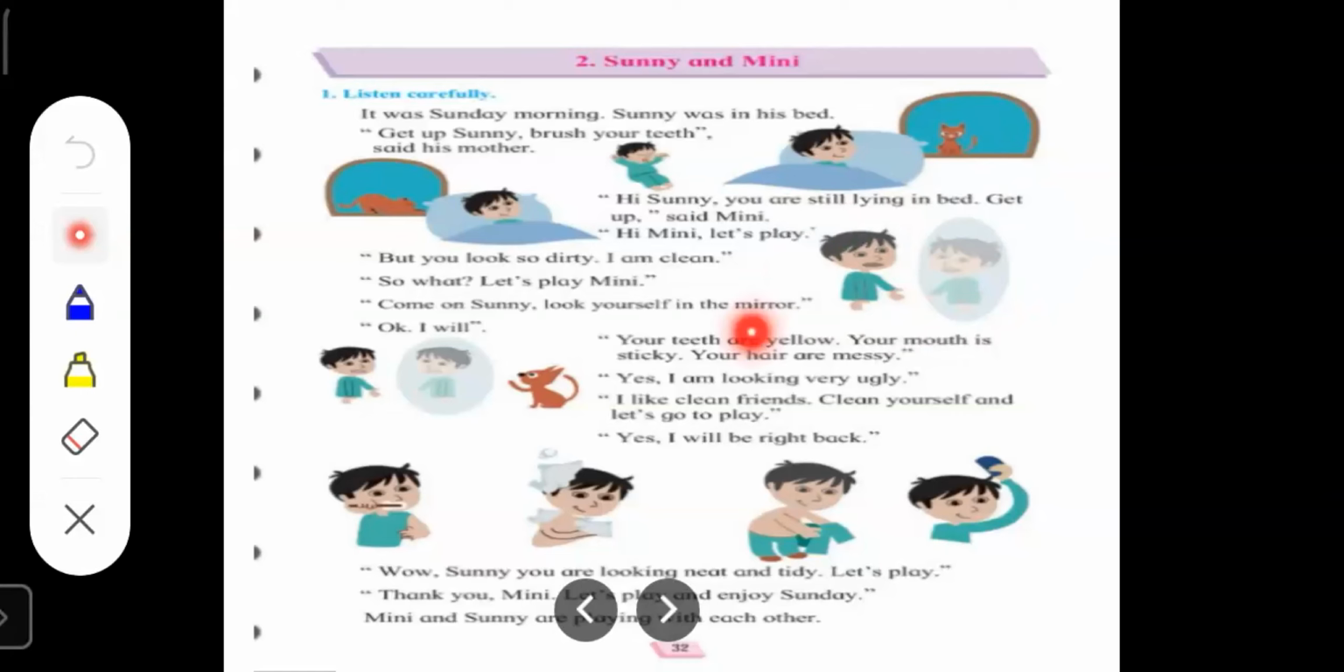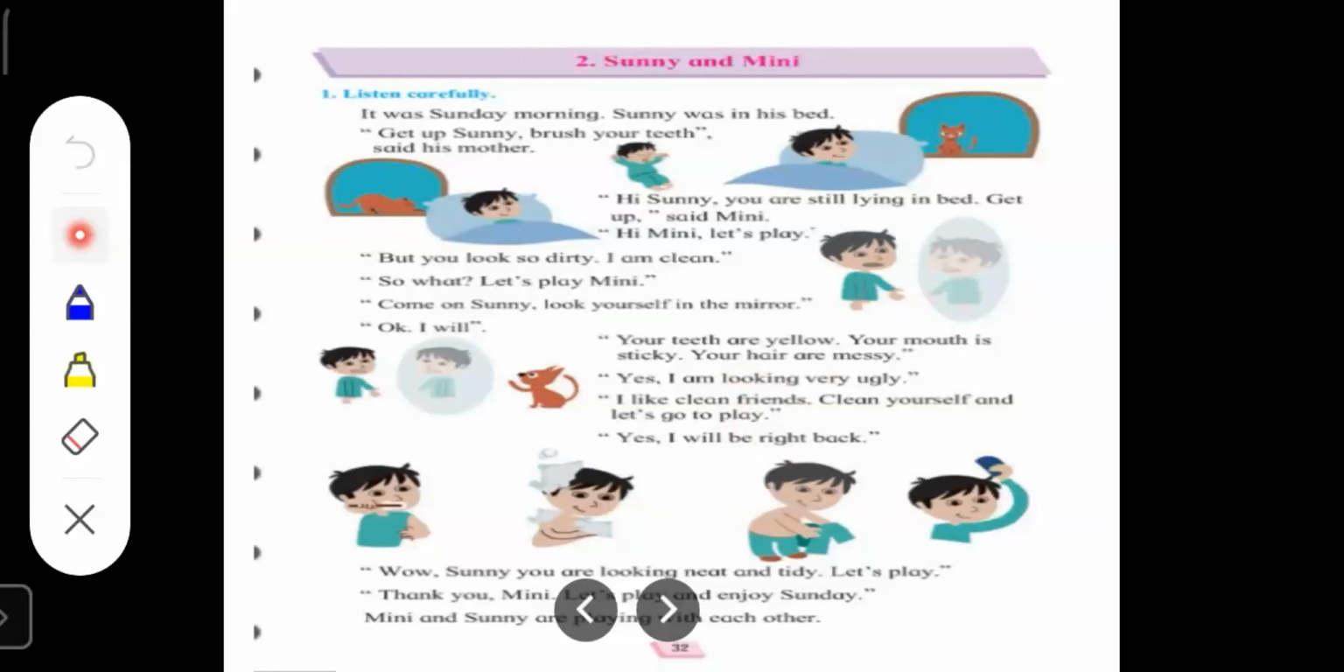Your teeth are yellow. Your mouth is sticky. Your hair are messy. Yes, I am looking very ugly. I like clean friends. Clean yourself and let's go to play. Yes, I will be right back.